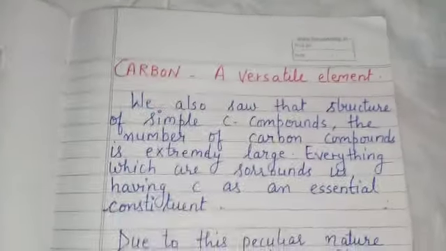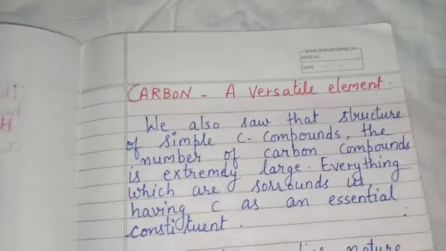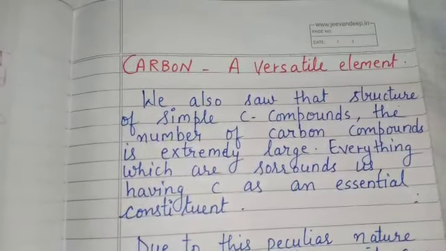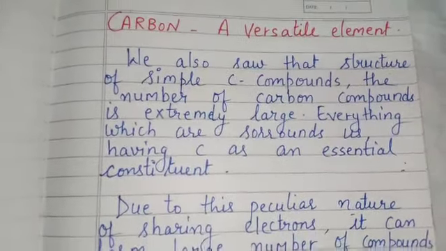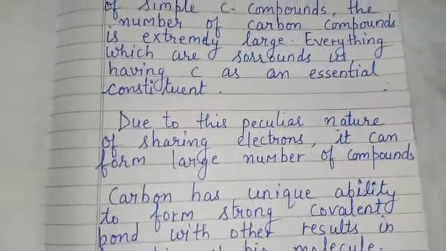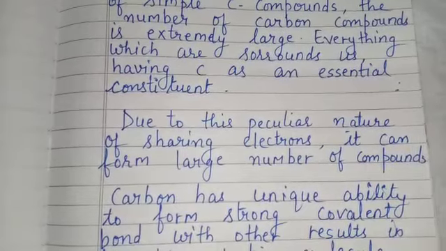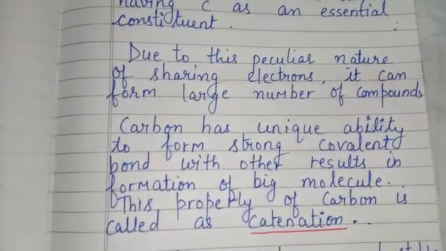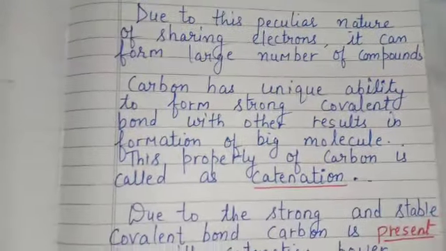Now, why is carbon called a versatile element? See, everybody, I told you, wherever around us, whatever you can see, everything has carbon as a constituent. We also saw that the number of carbon compounds is extremely large. Everything which surrounds us has carbon as an essential constituent. Due to this peculiar nature of sharing electrons, it can form a large number of compounds. Carbon has a unique ability to form strong covalent bonds with others, resulting in the formation of big molecules. This property of carbon is called catenation.